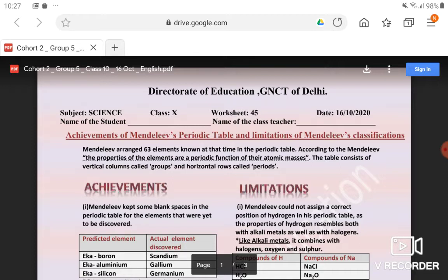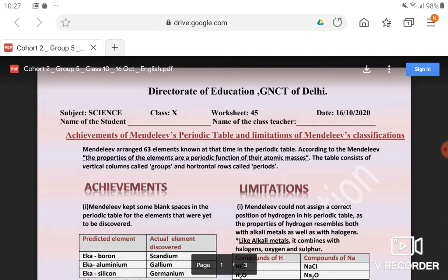In this we have discussed earlier the efforts done by some scientists, some chemists, to classify the elements into different categories, different groups. Firstly we discussed Dobereiner's law of triads, and then Newlands' law of octaves. And a remarkable classification was done by Mendeleev.